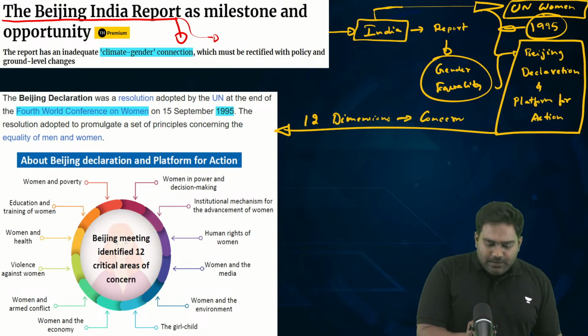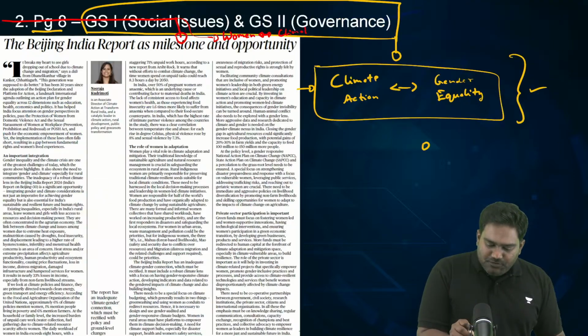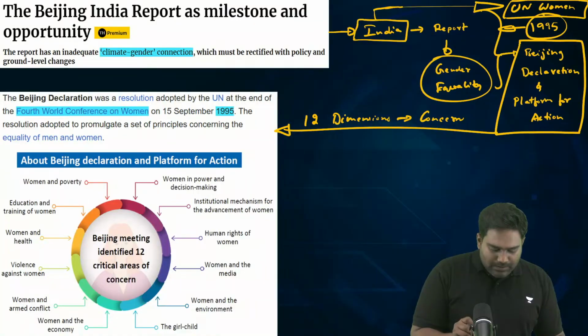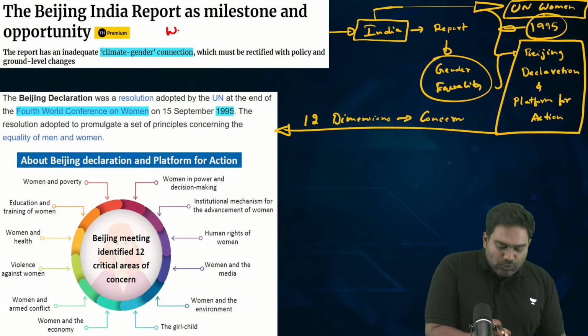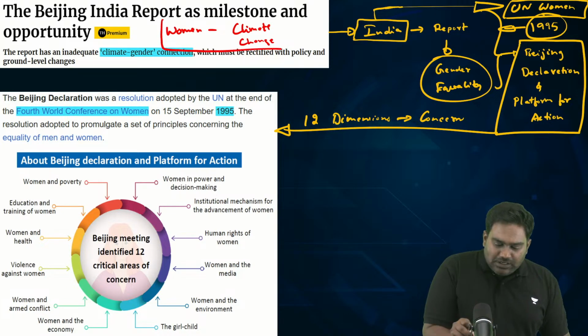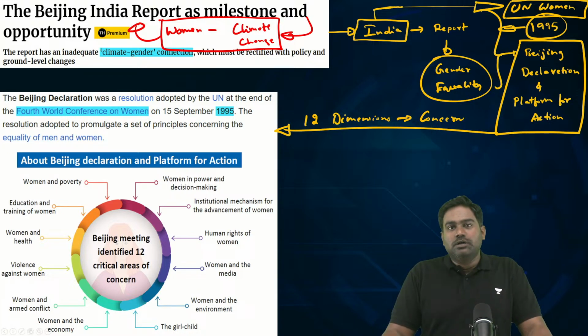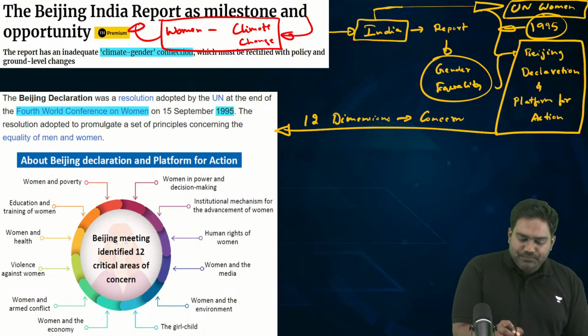There is one aspect where the impact of climate change on women should have been highlighted, but the government has failed to do that. The impact of climate change on women and the need for a gendered perspective with regard to climate action has been entirely left out in this report by the government of India.